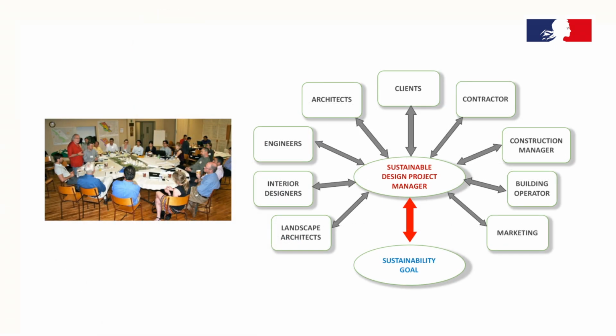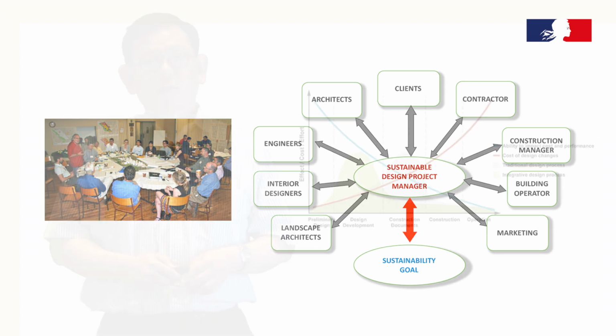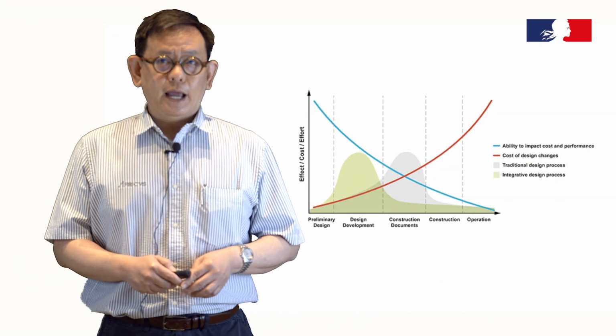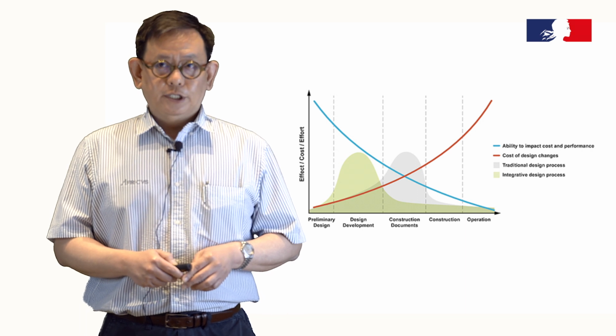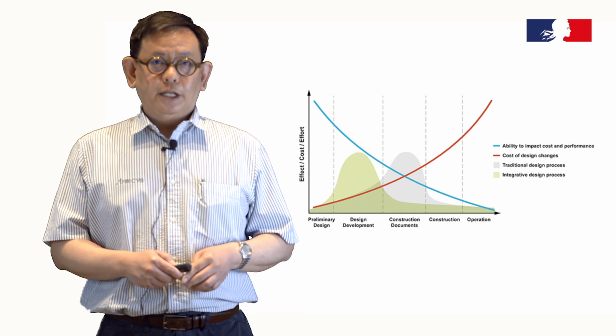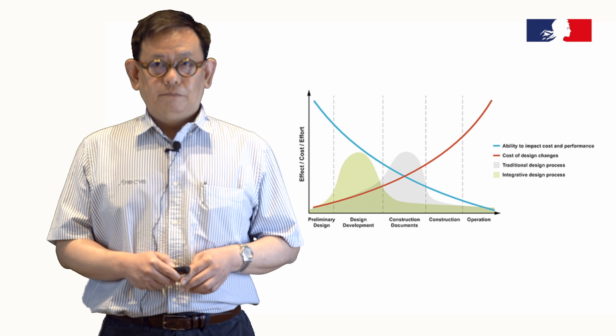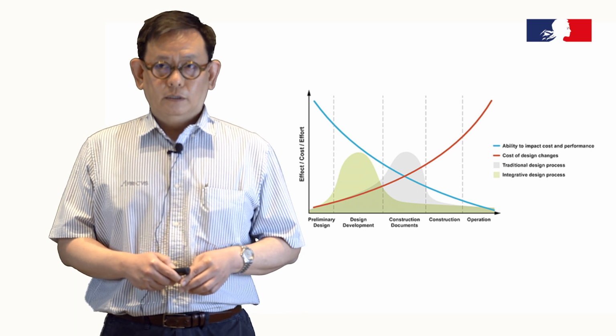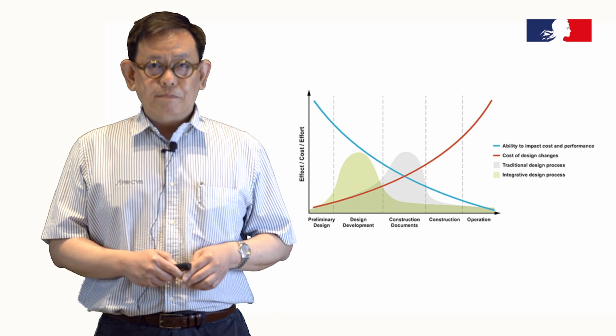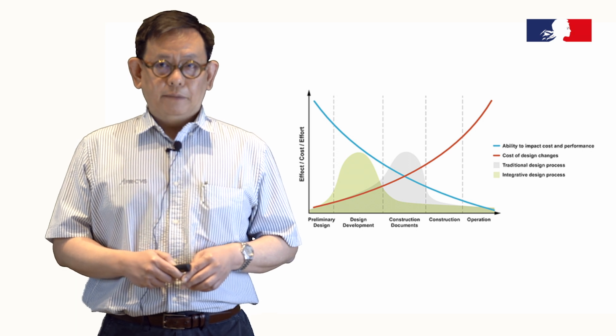The client needs to have a project manager on board from the beginning and make sure that the PM will coordinate effectively with all design teams about sustainable design issues. Clients need to understand that if sustainable design starts out by using integrative design, the cost of design change will be lower. The ability to impact construction costs and performance will be higher.